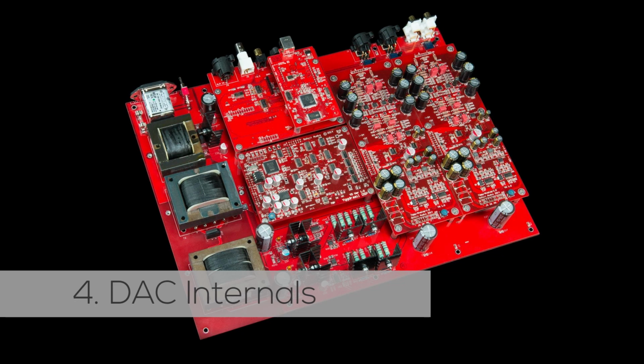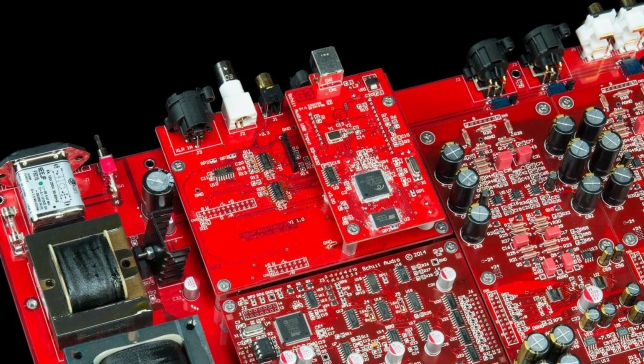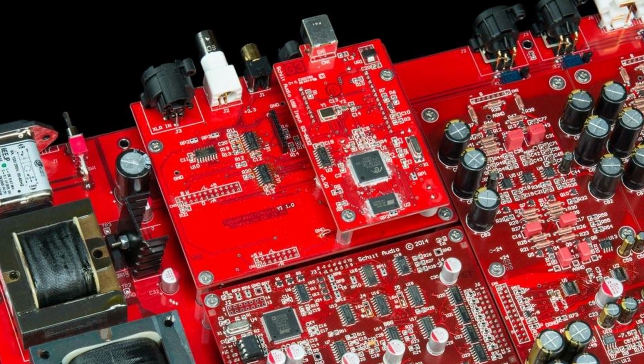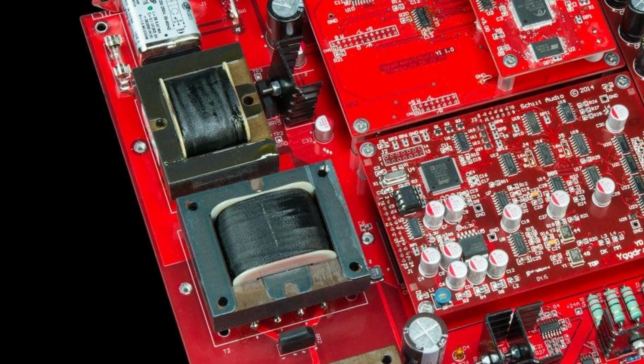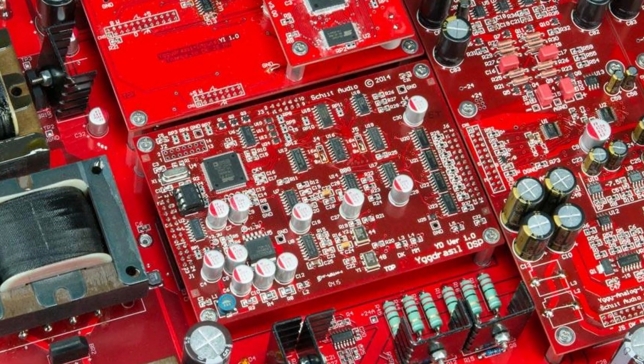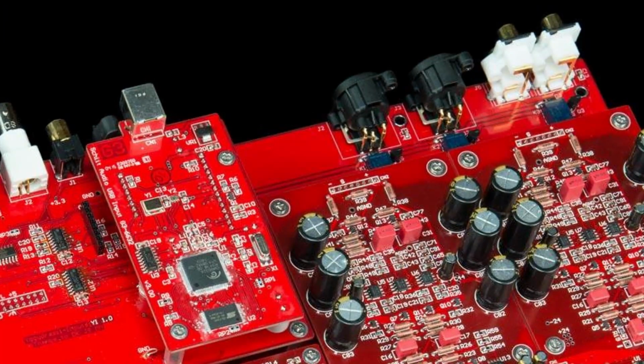So what happens once we do this? Any good, decent DAC manufacturer pays a lot of attention in various stages of a DAC. What are the various stages of a DAC? There is the input stage, which takes digital signal in. There is the power stage, which powers the DAC and all the internals of the DAC. Then there is the conversion stage, where D to A conversion happens. And then finally, there is the output stage, where we get analog out. Thereafter, we can amplify it and send it to our speakers.